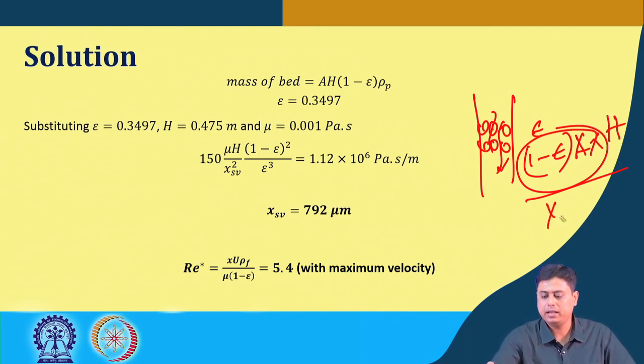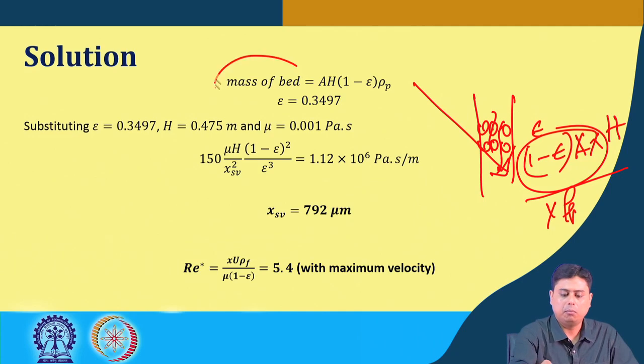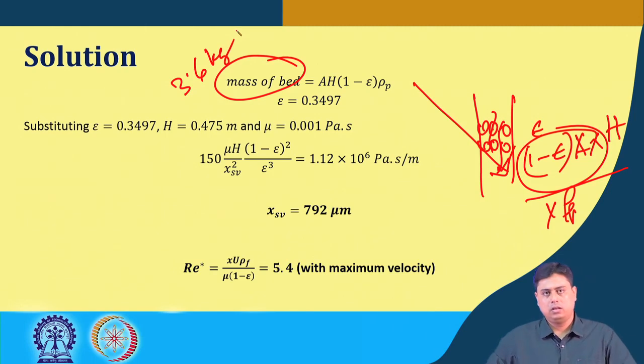This multiplied by the density gives the mass. By equating that, with the mass of the bed known as 3.6 kg and all other values given in the problem statement, this results in epsilon as 0.3497.